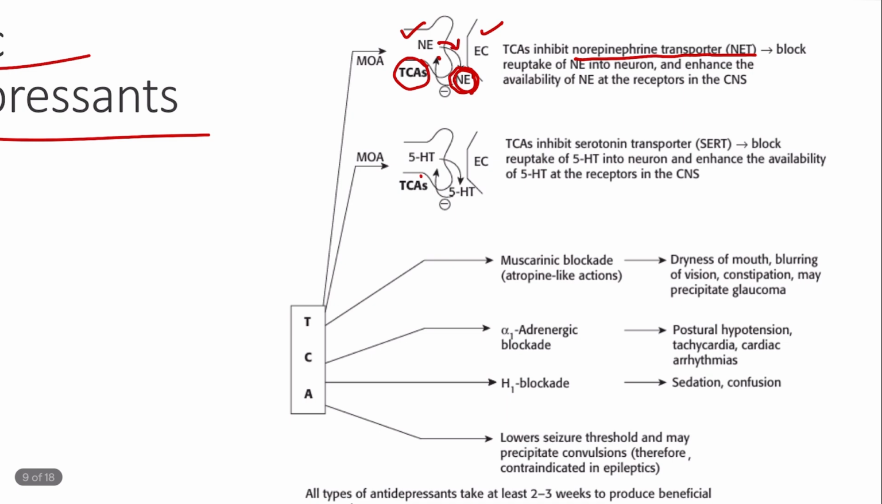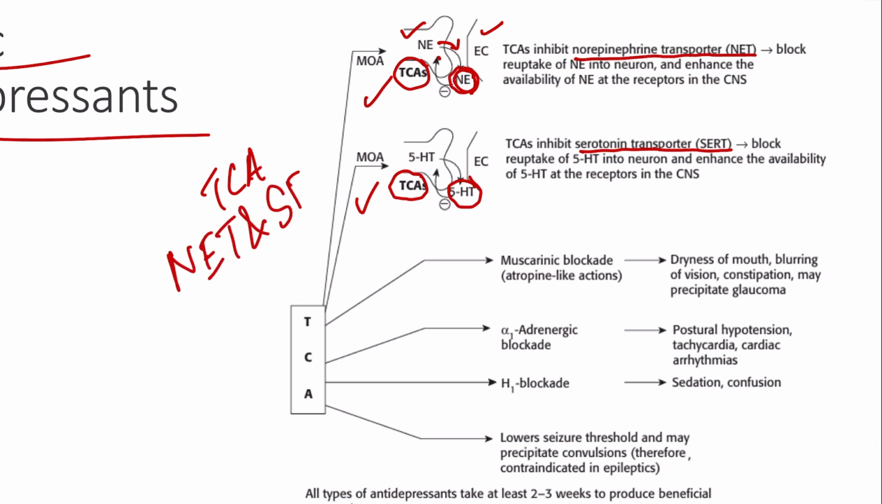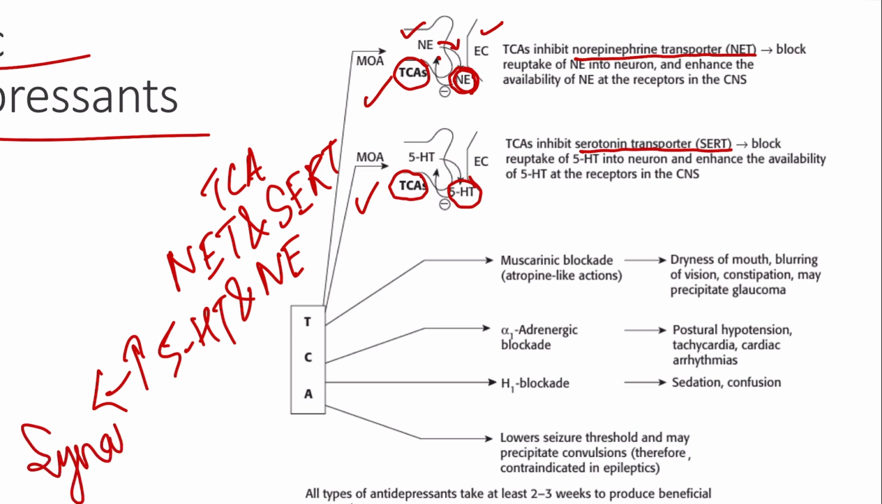Also we can see that tricyclic antidepressants inhibit the serotonin transporter, SERT, and as a result there will be an increase in the concentration of serotonin in the synapse, leading to an antidepressant effect again. So both these mechanisms are very similar: TCAs inhibit the transporters, the norepinephrine transporter, NET, and the serotonin transporter, SERT, and as a result there will be an increase in the concentration of serotonin, 5-HT, and norepinephrine in the synapse, because of which it shows the antidepressant effect.